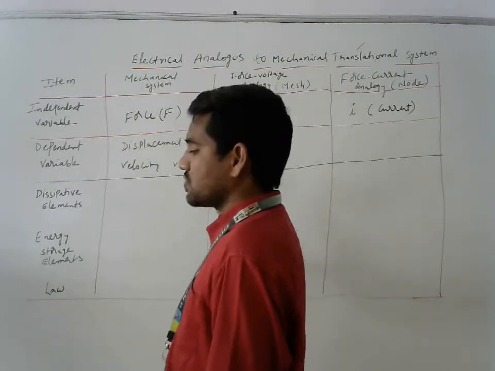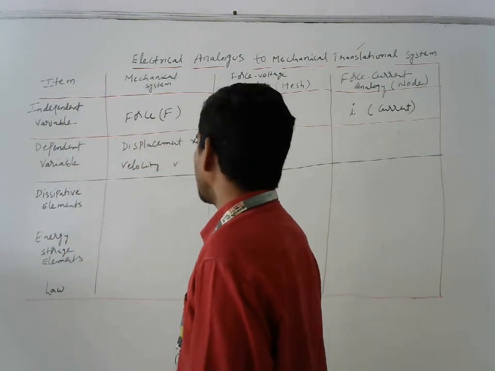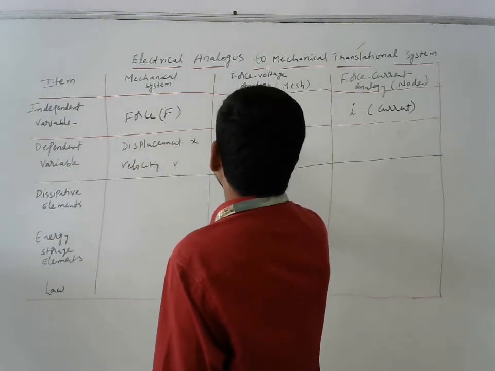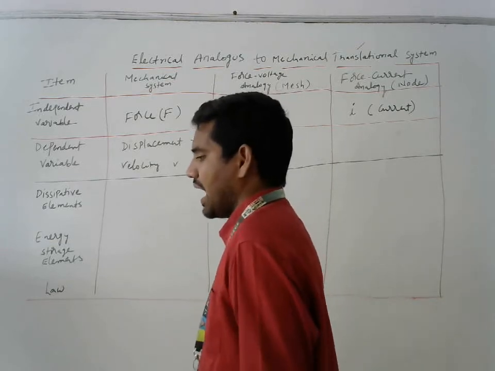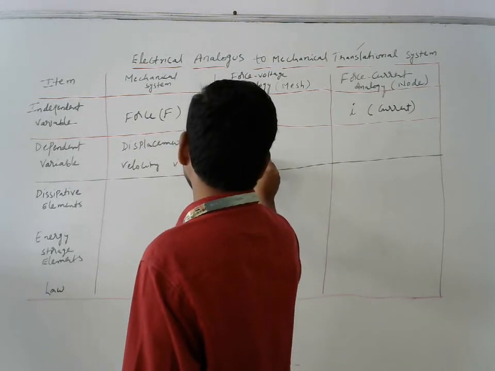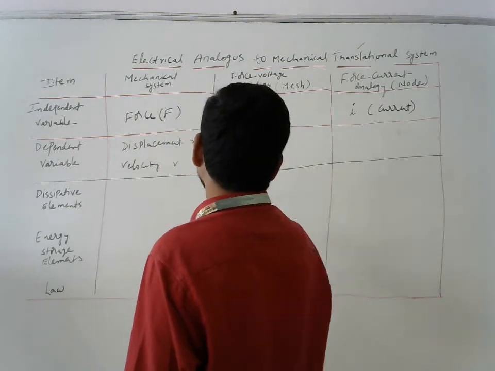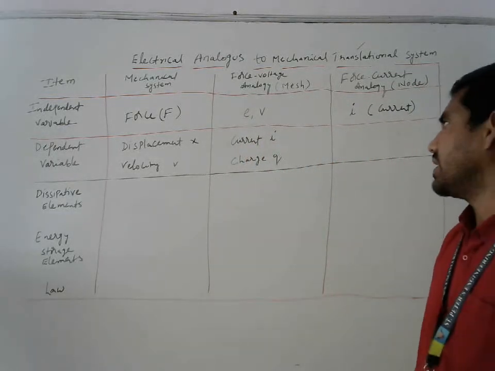Now what about the force voltage analogy? In the force voltage analogy, which values are dependent? Current I and charge Q both are dependent variables.